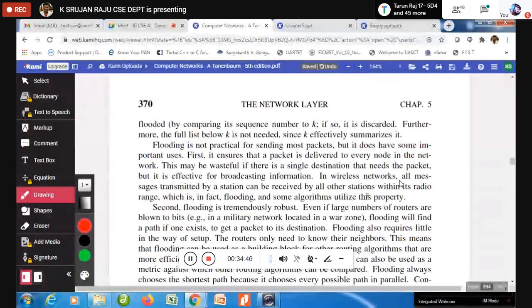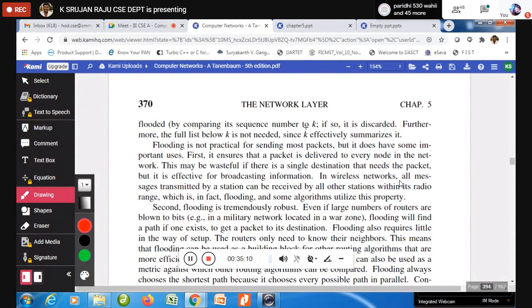Okay. So furthermore, the full list below k is not needed since k effectively summarizes it. So I'm going to compare the sequence number to k. One more mechanism: I will keep a sequence number as 10. Anything which is coming less than 10, I need not flood it. I can simply discard it.